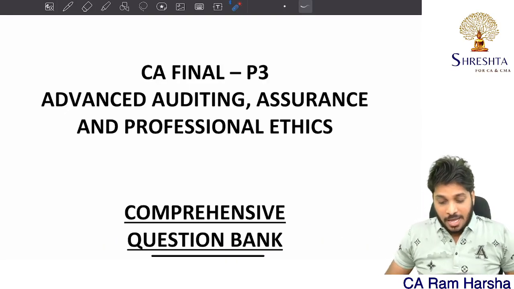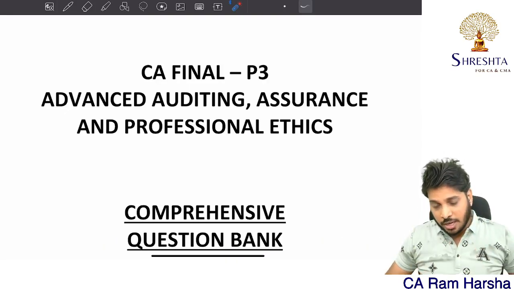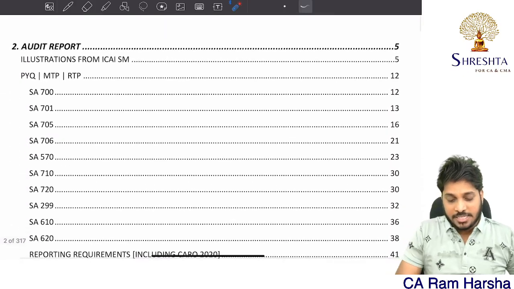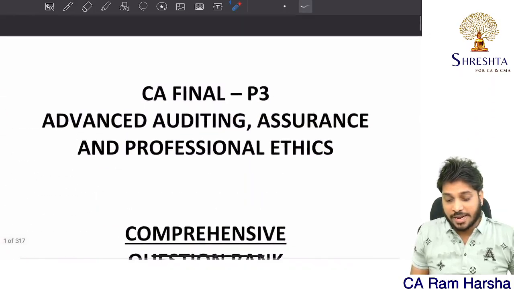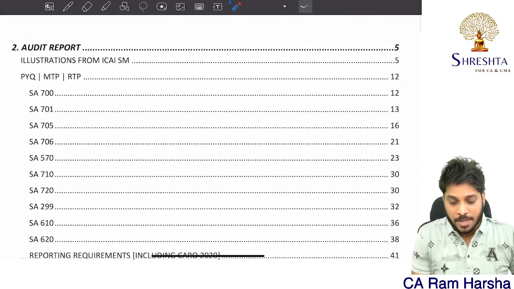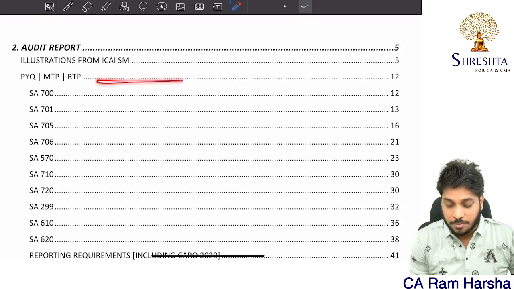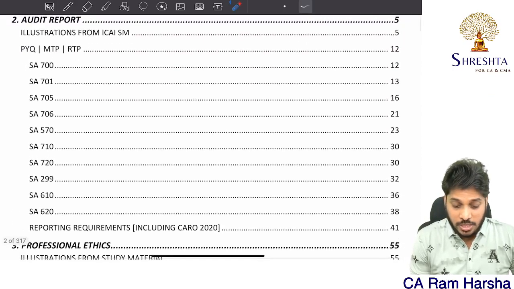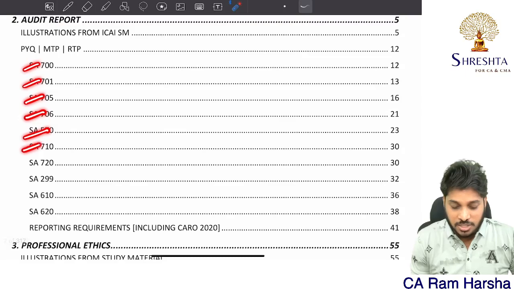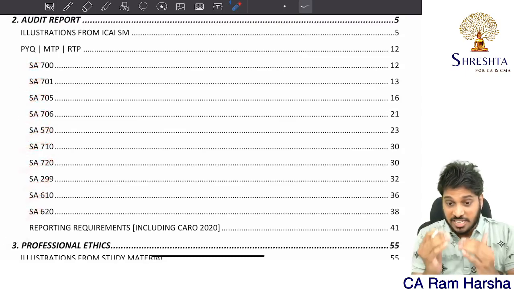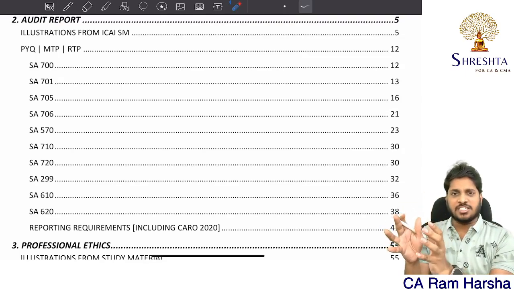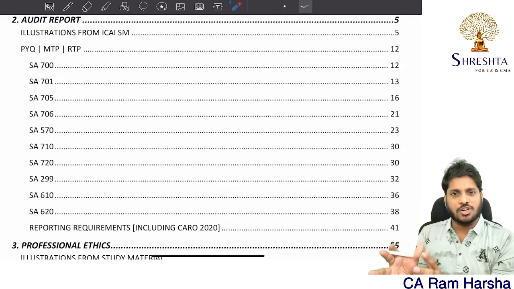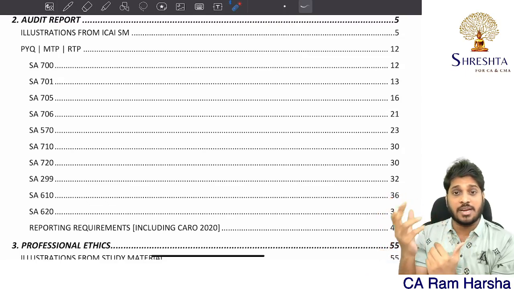Along with this, immediately after you read a particular chapter, you have to solve the illustrations from the study material. Actually what I'm showing you here is a question bank. Solve all the illustrations from the ICS study material, previous year questions, MTPs and RTPs. All of these are given standard-wise. Once you read a particular standard, open the related questions from past exams to see how they were asked.